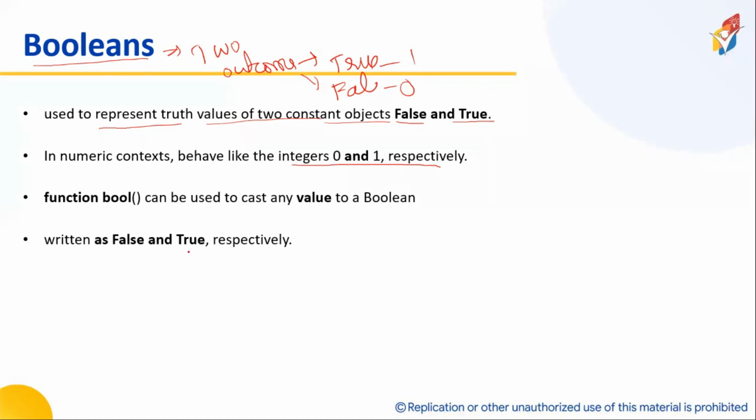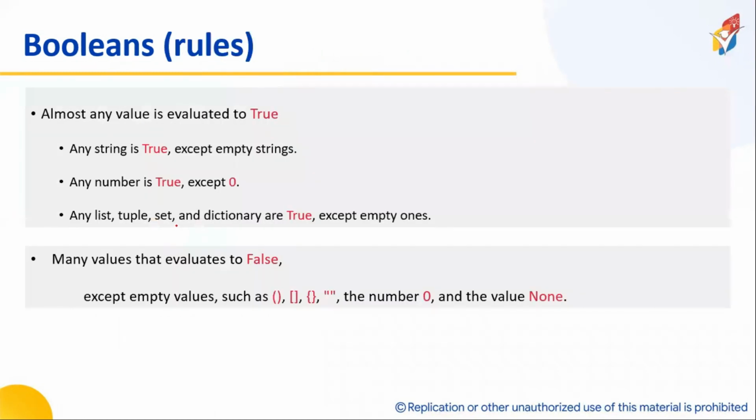Okay. Now let me demonstrate them. Look, these rules are very, very important. Almost any value is evaluated to true. Any string is true except the empty string. What is the meaning of string? Like in single quotes, A, B, C, D. This is called true.